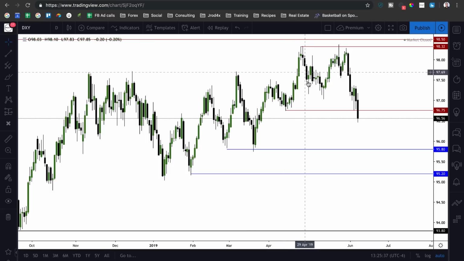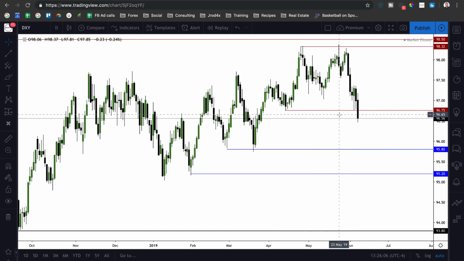This low was supporting all this price action, which we should have seen higher prices if this was bullish. Since we came all the way down, we wicked it here, left equal lows, and then Friday we closed below it. So now we've got an indication of a shift in market structure, and we're moving to the bearish side. We're going to be looking for sell setups on dollar index and buy setups on foreign currency. Going into this week, I'm looking to buy Euro, buy GBP USD, sell dollar CAD.